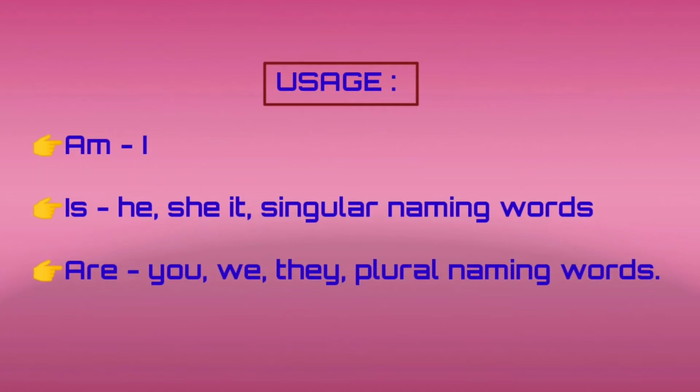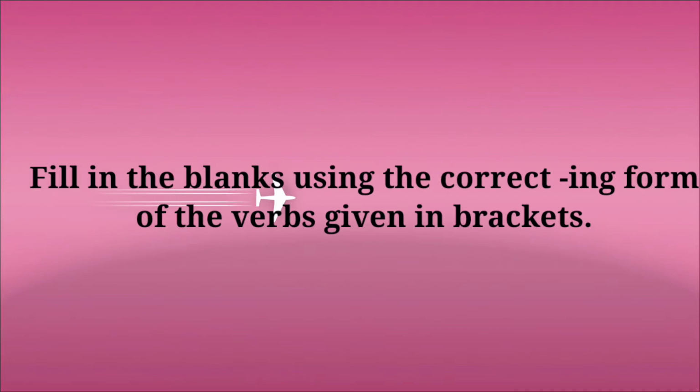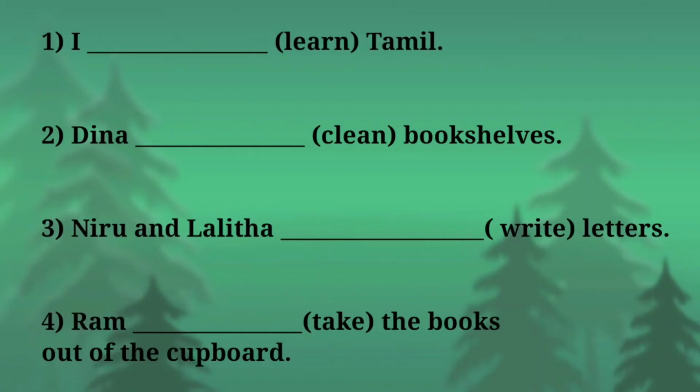Now we are going to solve the book back exercise which is on page number 68. Fill in the blanks using the correct ing form of the verb given in the bracket. We are going to change the verb in the bracket to the correct form by adding ing to that verb. Then we are going to add the helping verb before that. Okay students, clear with that?